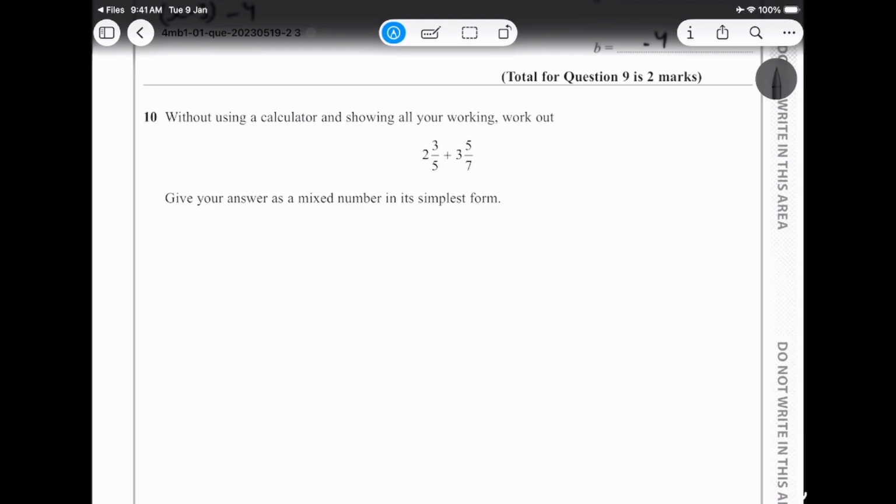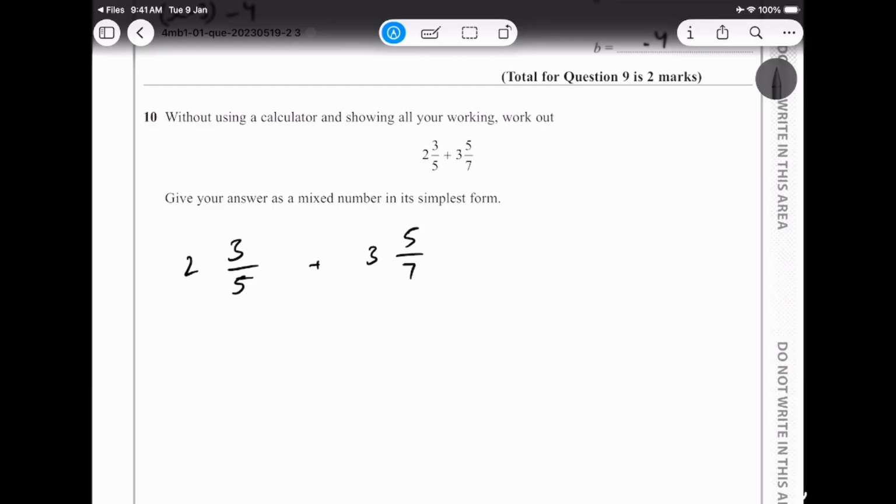Okay, first step is I cannot manipulate these without a calculator if I don't convert them to improper fractions. So that's the first thing that you gotta show, that you converted them to improper fractions. So I have 2 3/5 plus 3 5/7.